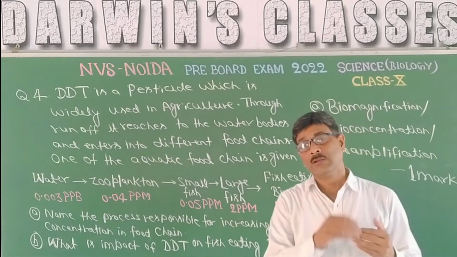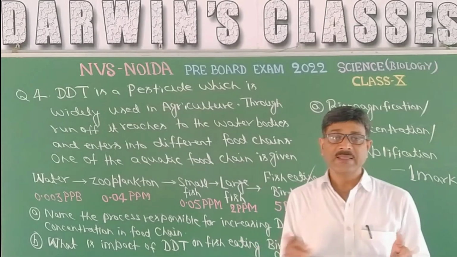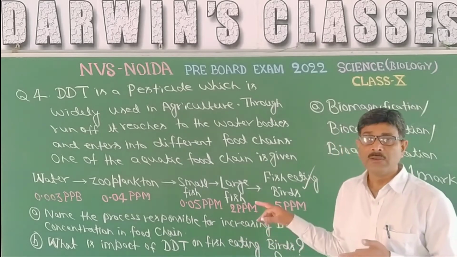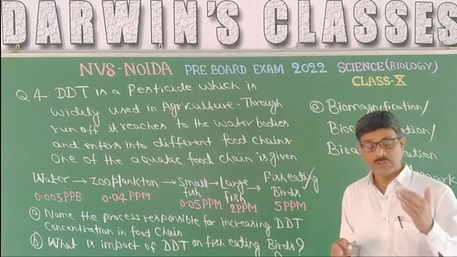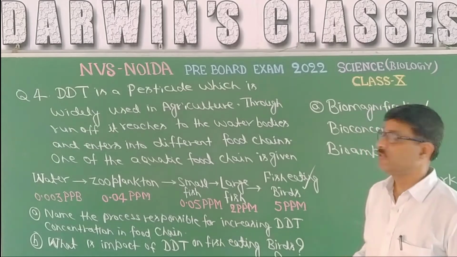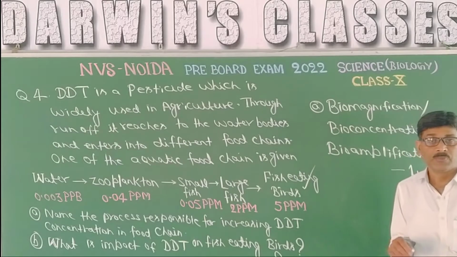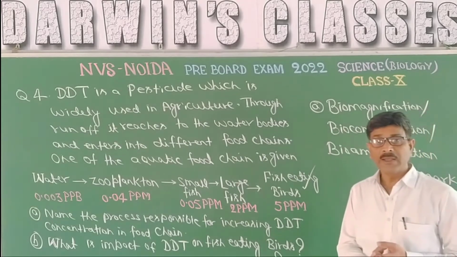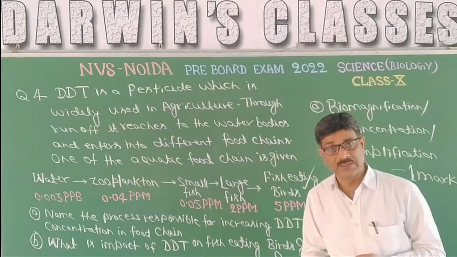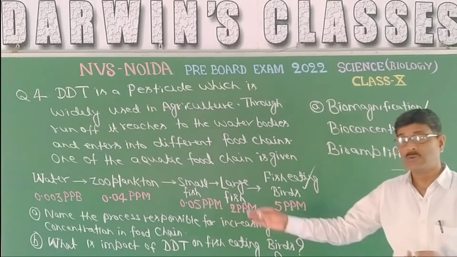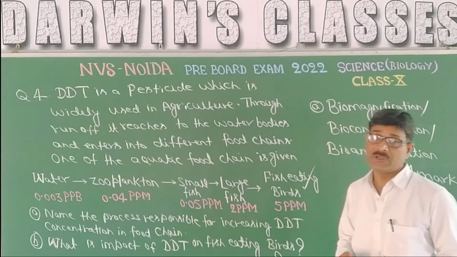Due to thinning, the egg cracks prematurely, which leads to the death of the newborn bird, and ultimately to a lesser population of the bird. If the scenario remains the same, a time will come when that bird will become extinct due to the excessive use of these harmful non-biodegradable chemicals.